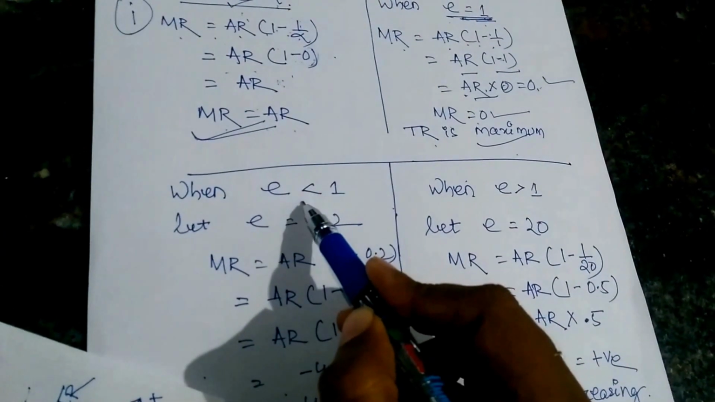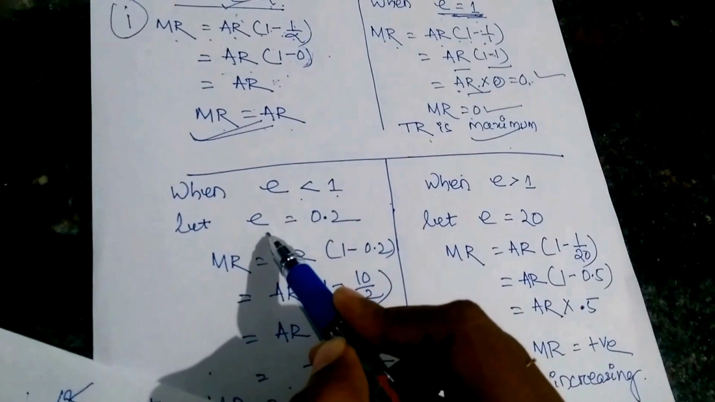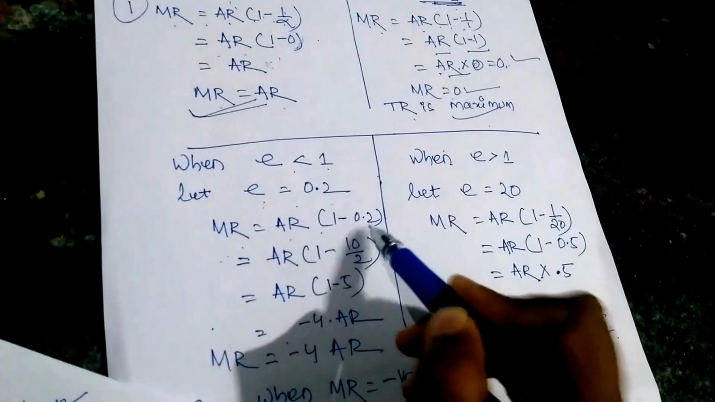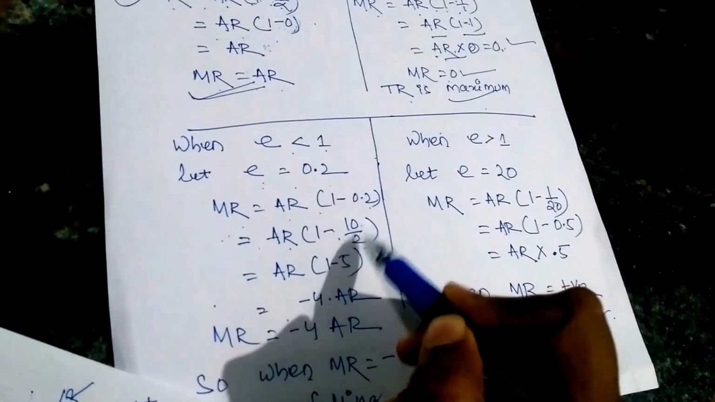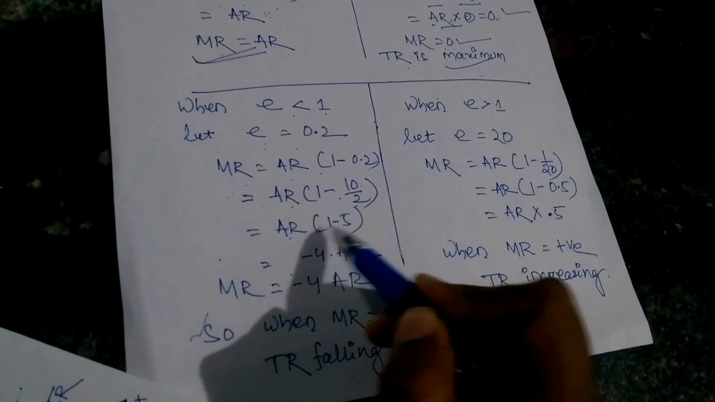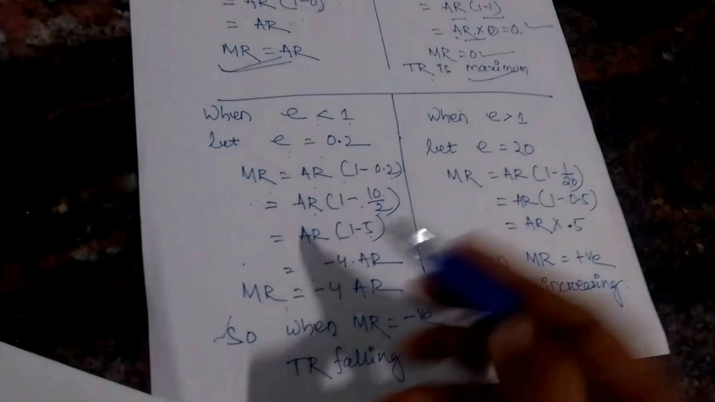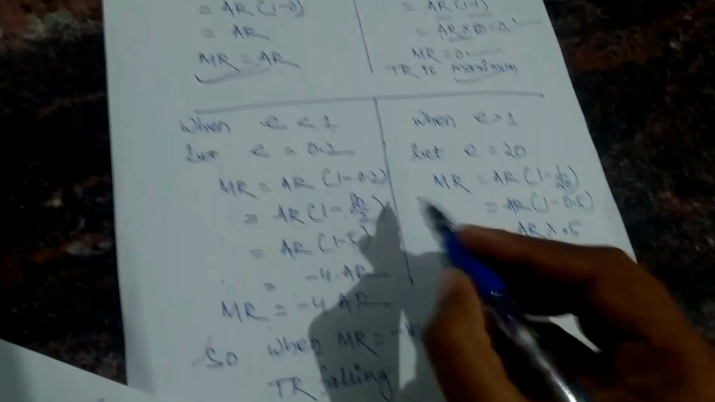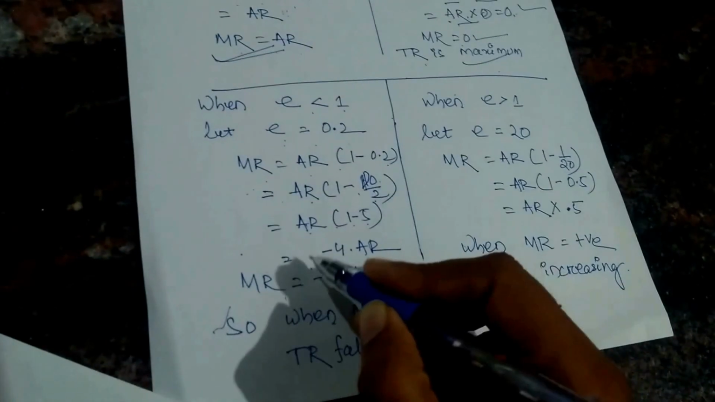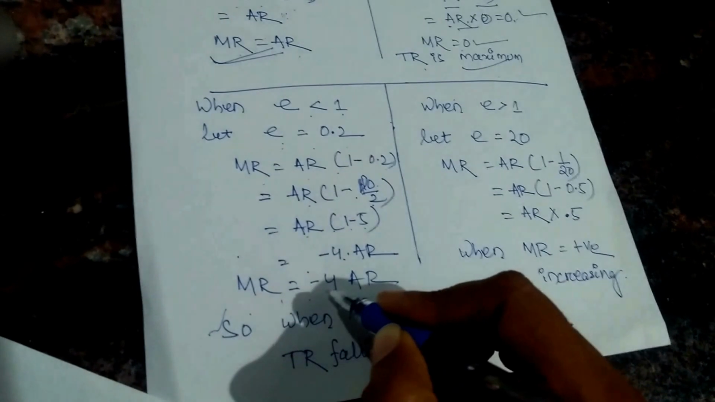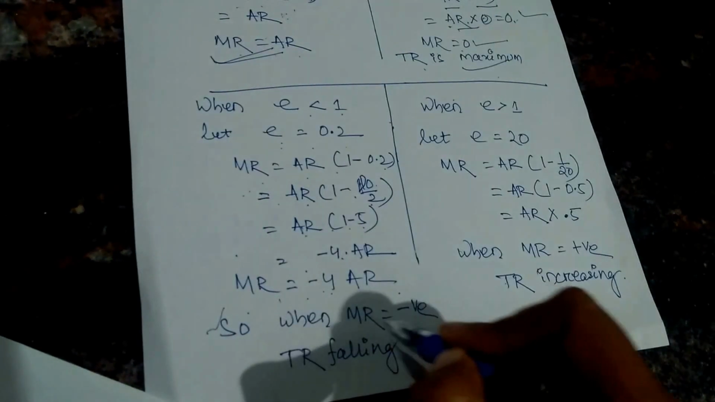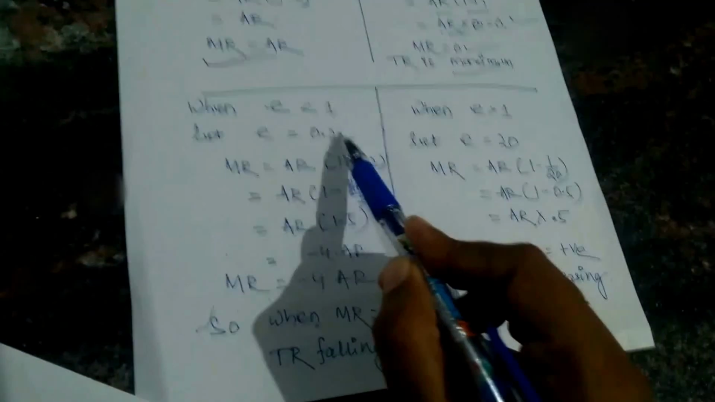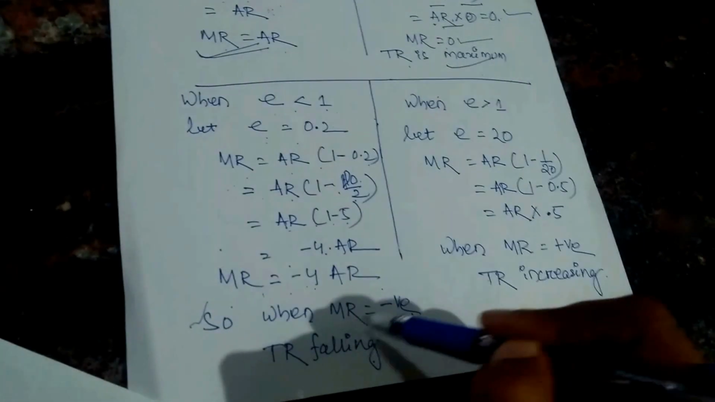If E is less than 1, suppose for example E is equal to 0.2, MR is equal to AR into (1 minus 1 by 0.2). So AR into (1 minus 10 by 2), so AR into (1 minus 5). So this is minus 4 into AR. So MR is equal to minus 4 AR. So when MR is negative, TR is falling. When E is less than 1, meaning when it is relatively inelastic, then MR is negative and TR is falling.